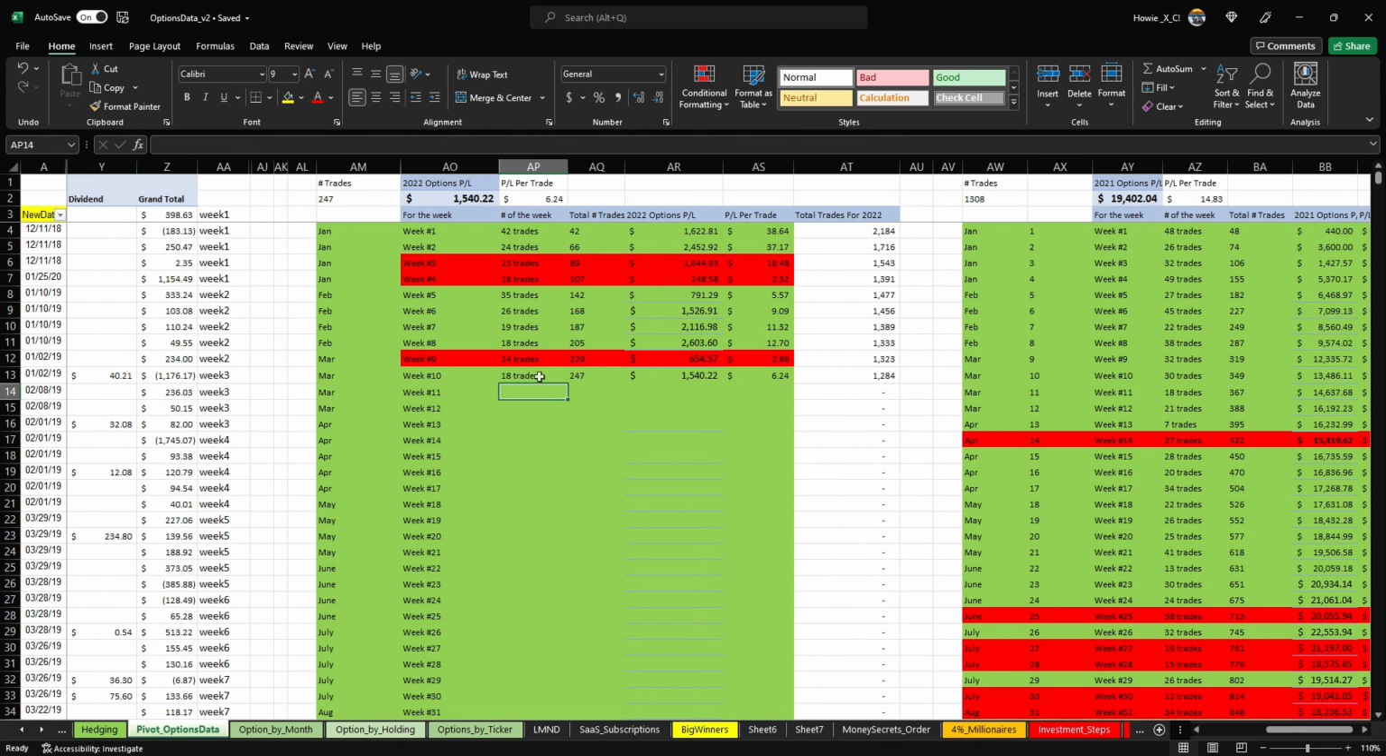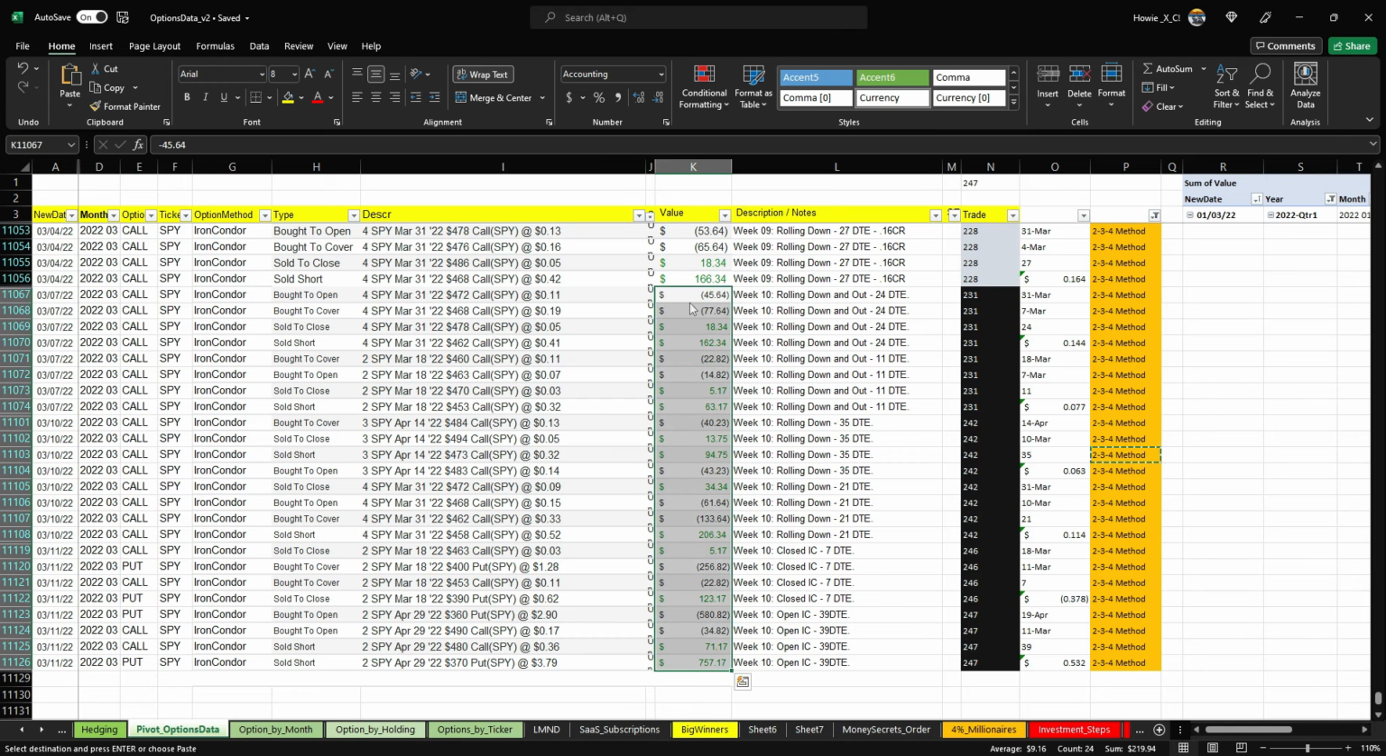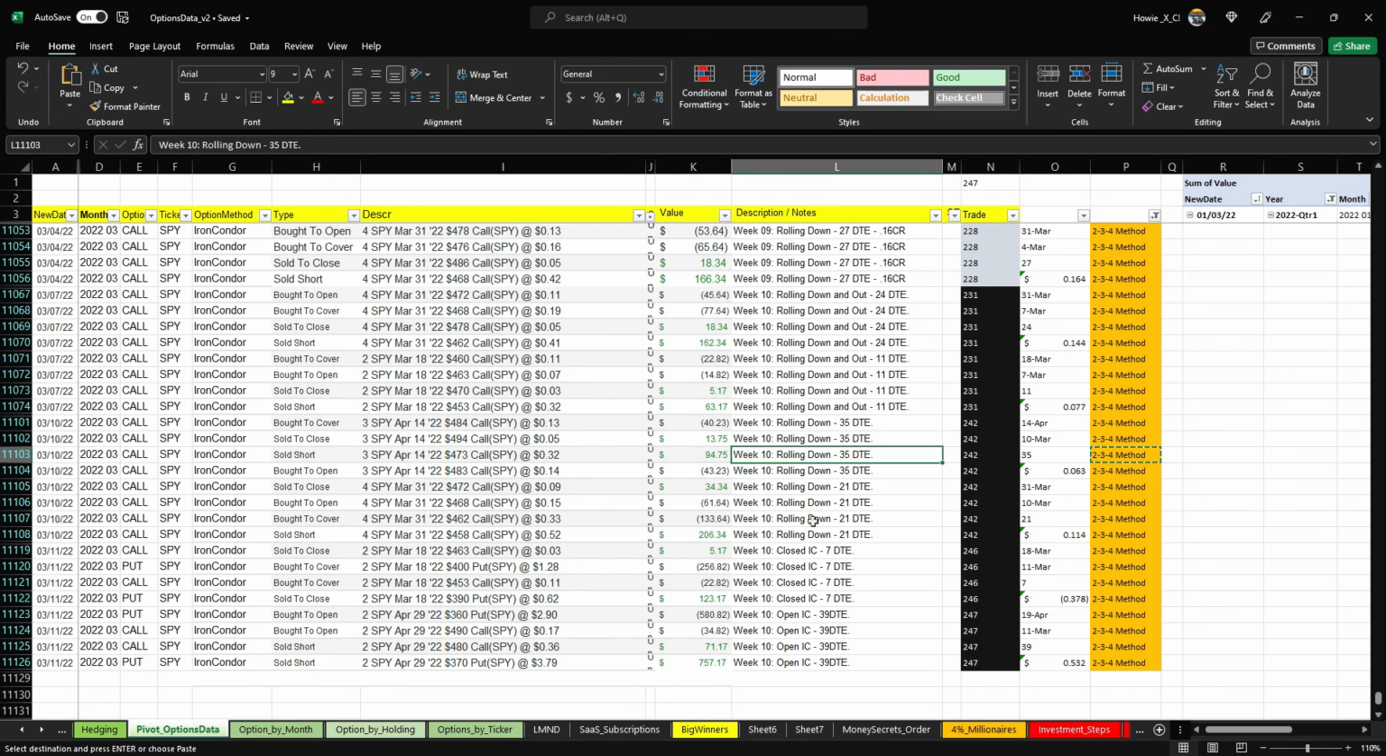So let's talk about some of the trades that I did last week. This week I made $219 on a 234. And what I did was, a couple of times you see I'm rolling down and out, or I closed it and I opened a new one. So these were collecting more premiums on some of those.